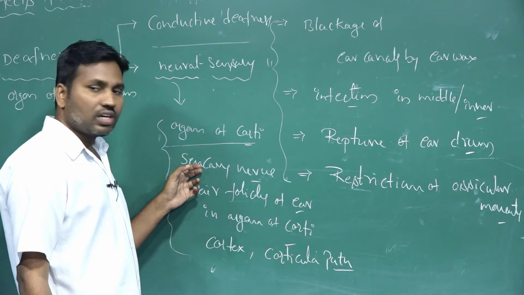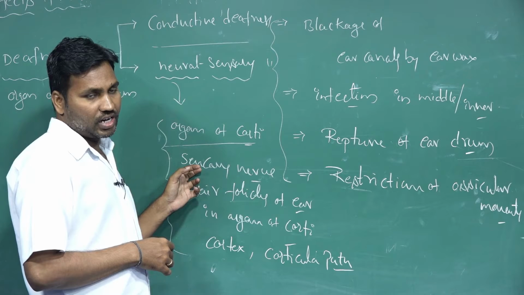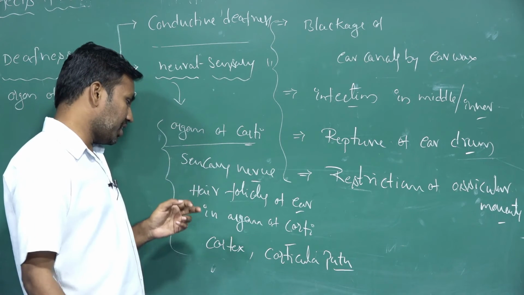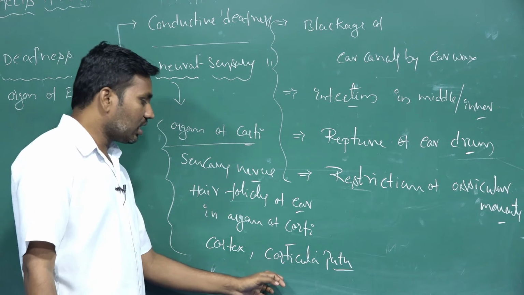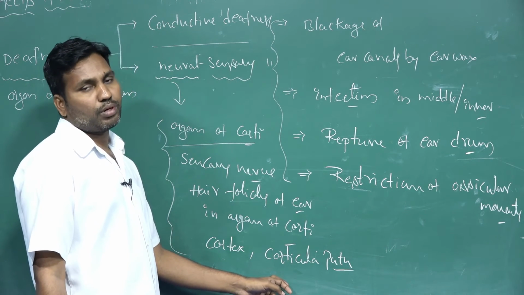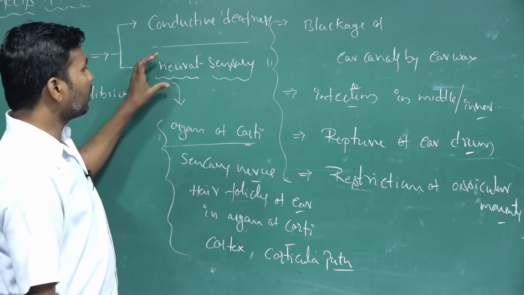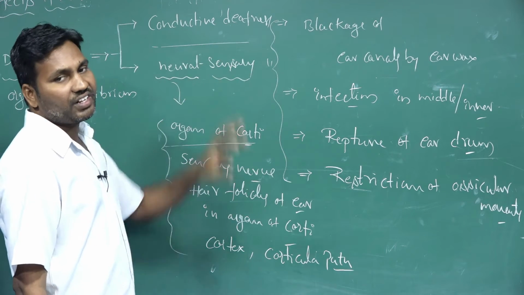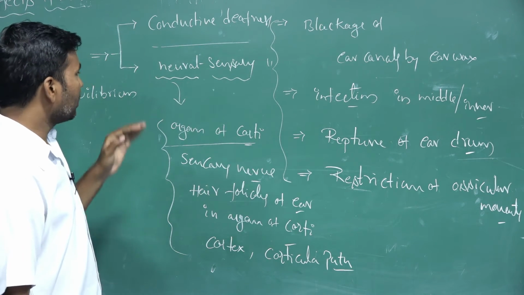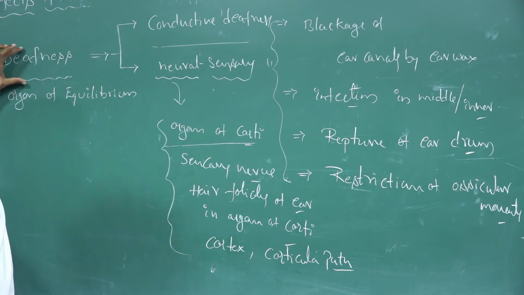If the auditory nerves are not working properly, there is no recognition. If the cortical neural pathways are not working properly, sounds are not detected. These all come under neural sensory deafness. These are the two ways deafness occurs in humans. So this is deafness.